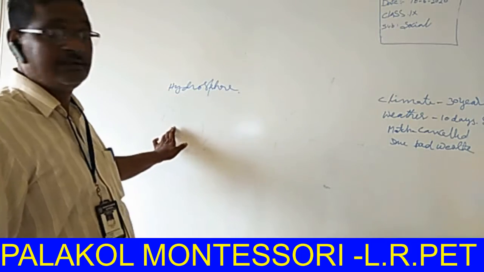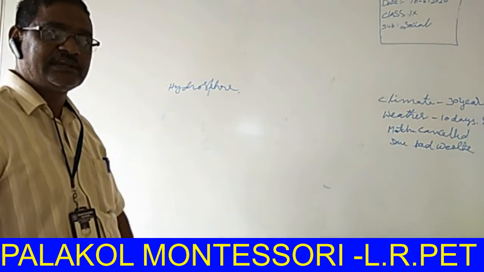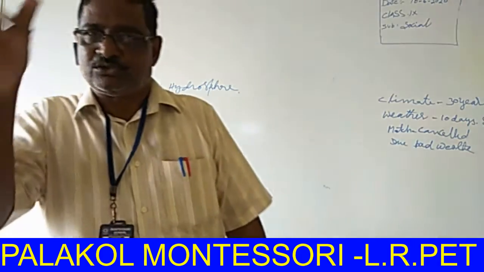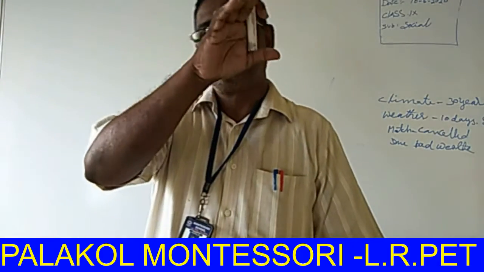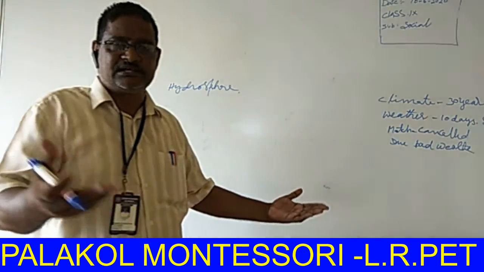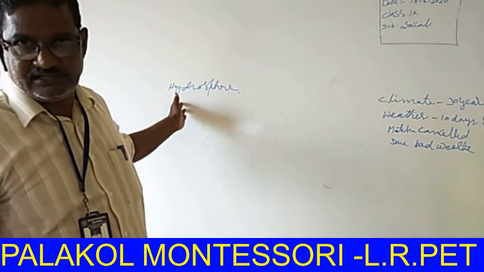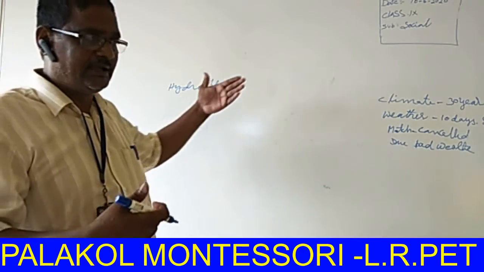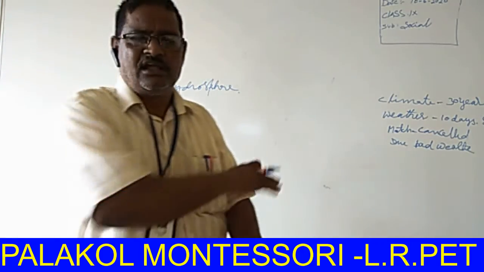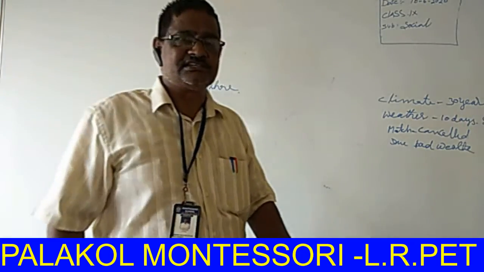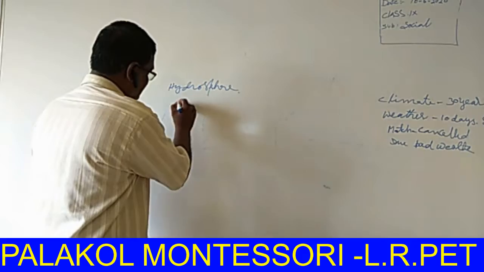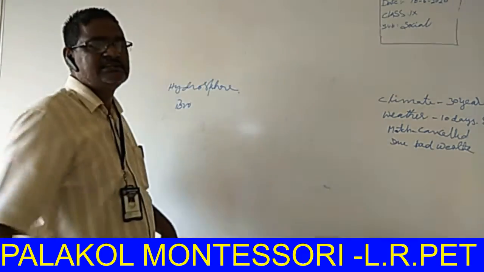Next one, the biosphere. This is one of the realms of the earth. Bio means life. This is also derived from a Greek word, bios. Bios means life. All the living things come under this category, animals, human beings, trees and birds. All the living creatures come under the biosphere only.